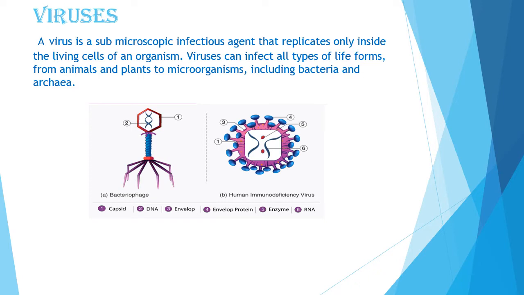When they enter a living cell, they use the energy of the living cell to reproduce. After reproduction of many viruses, the host cell dies and bursts. The viruses spread and invade the other cells. Viruses are said to be a connecting link between living and non-living things. Some examples of viruses are influenza virus, HIV-1 virus, and now the latest, that is coronavirus.